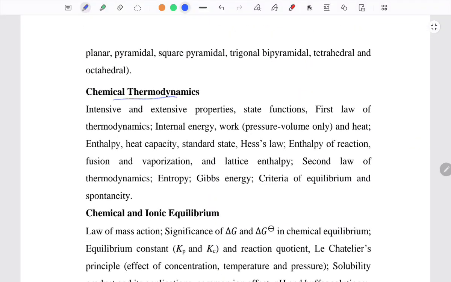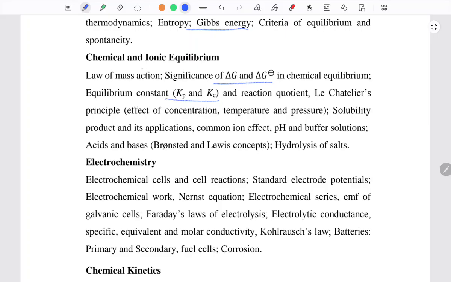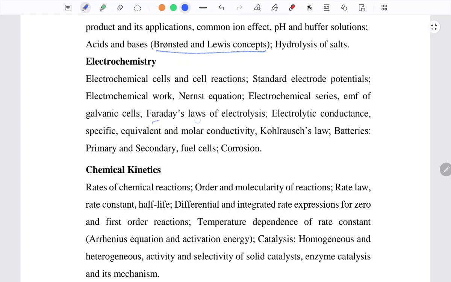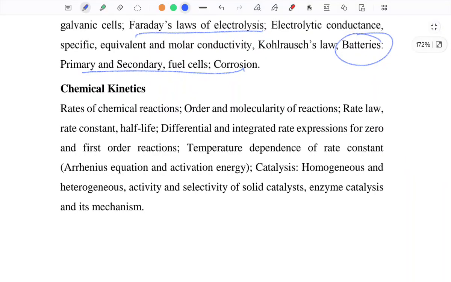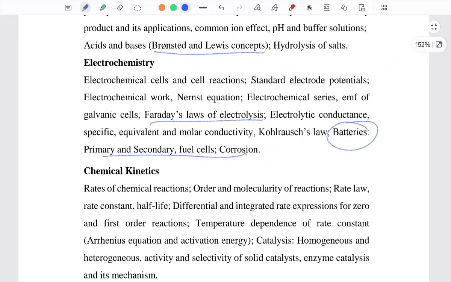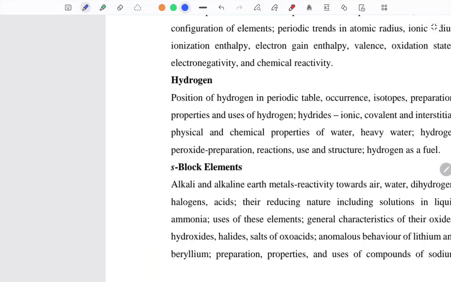Chemical thermodynamics: here how heat exchange is happening, what's the enthalpy, and what's the Gibbs energy. So many things, how equilibrium is taking place, like Kp, Kc, delta G, Bronsted and Lewis concepts. Electrochemistry: we have how electrolysis is happening, fuel cells, corrosion, batteries. These days, if some day you get to work in the EV industry, you'll have the understanding, or else just JEE Advanced requires you to study. Half-life, first order equations, Arrhenius, catalyst, rate, so many things have to be studied, right?